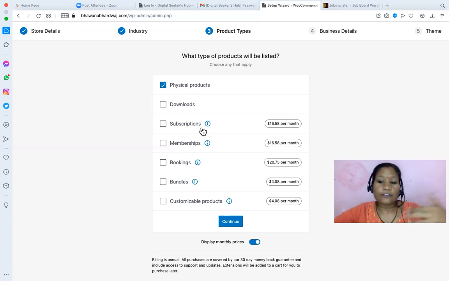As I said, the future is of community building, and you can have a paid community as well. So subscription model or membership or booking or bundle or customized product or download. So ebooks download or video download or audio download. You can have this kind of product as well. Till physical product is free, download is free, but the other part of WooCommerce is the paid one. For that you have to pay. So right now I'm selecting only physical product and clicking on continue.